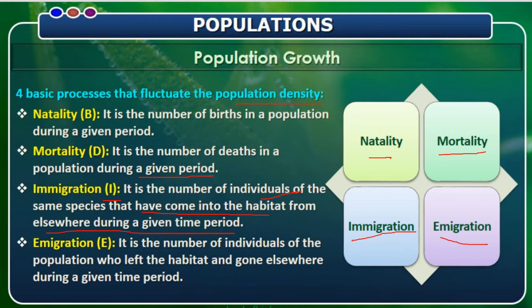If the individuals of that population leave the habitat and go somewhere else in a given period, immediately the population of that particular area might decrease. That is called migration. So immigration means individuals coming into a particular habitat at a given period. Migration means individuals moving out of the habitat at a given period.